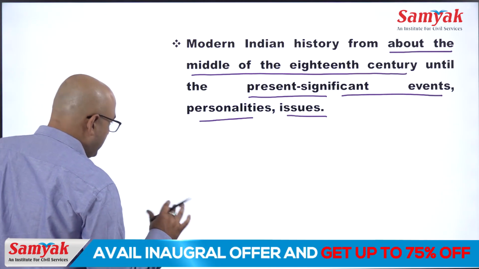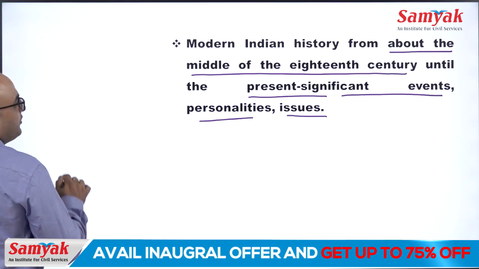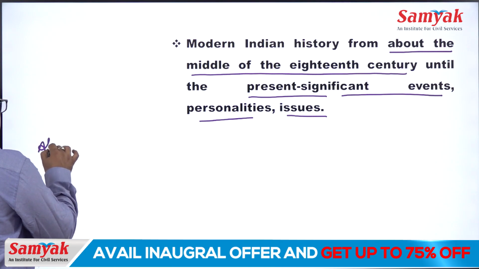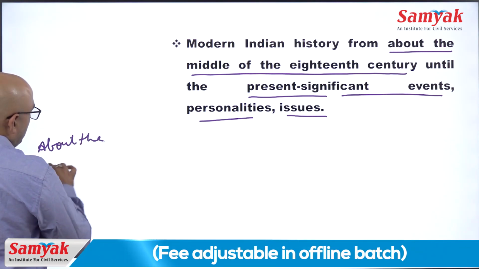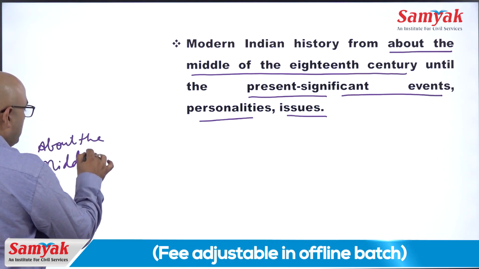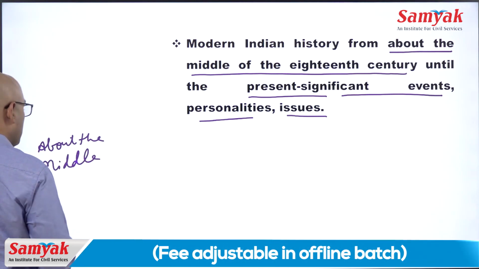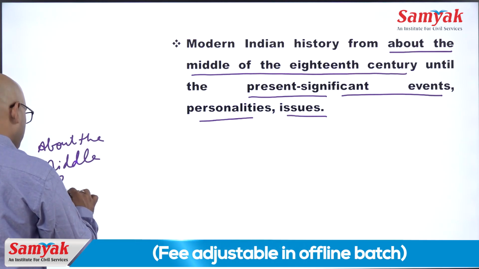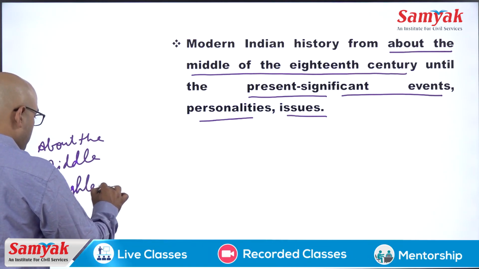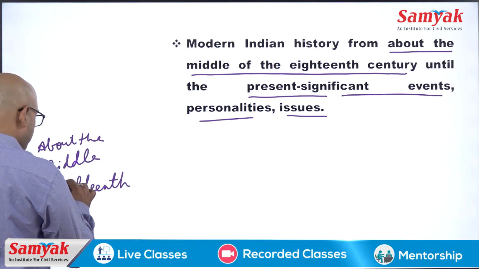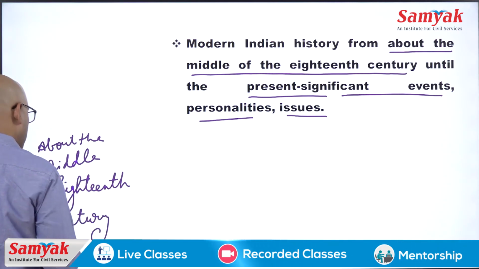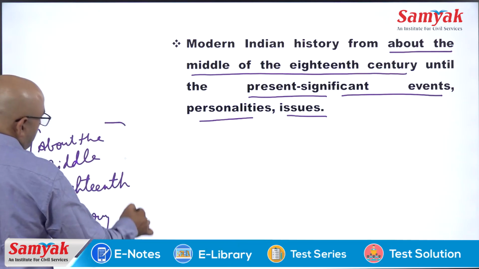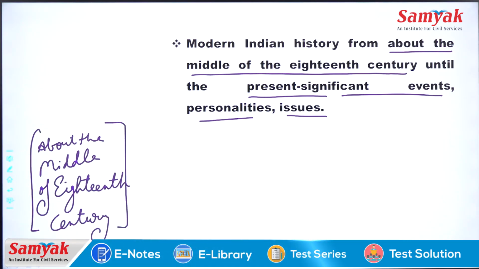Now here is the issue: the word given to you is "about the middle of 18th century."